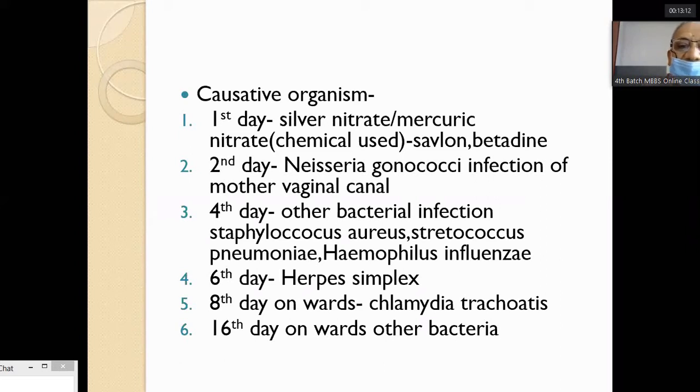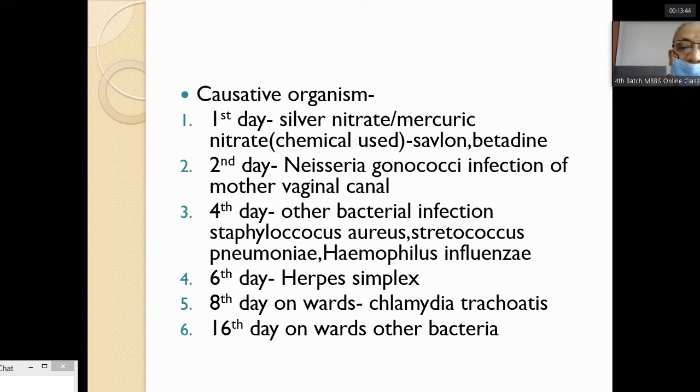On the second and third day, Neisseria gonorrhoeae, if it is lodged in the vaginal canal of the mother, can enter the child's eye and cause a severe type of ophthalmia neonatorum.